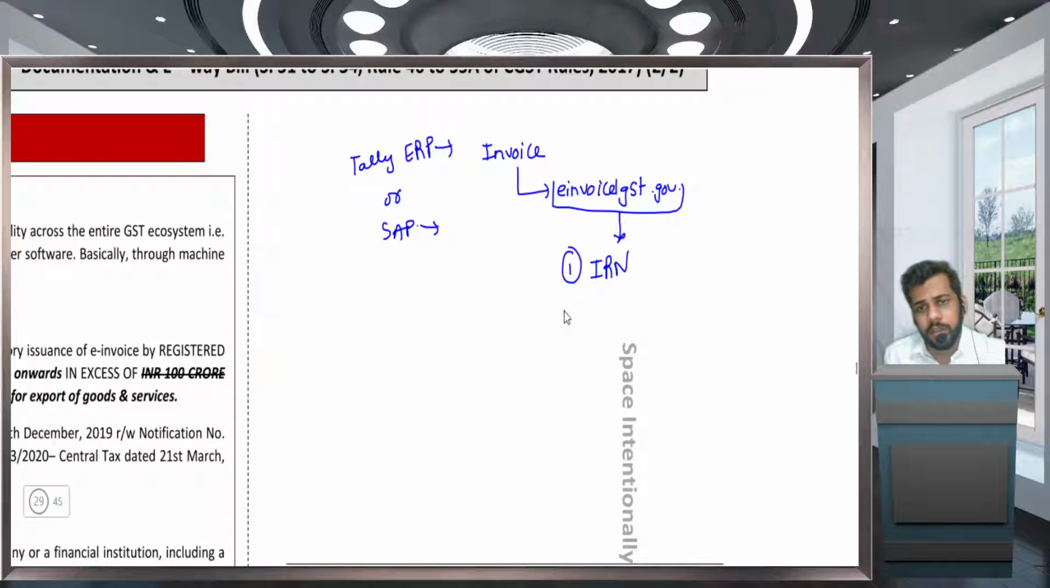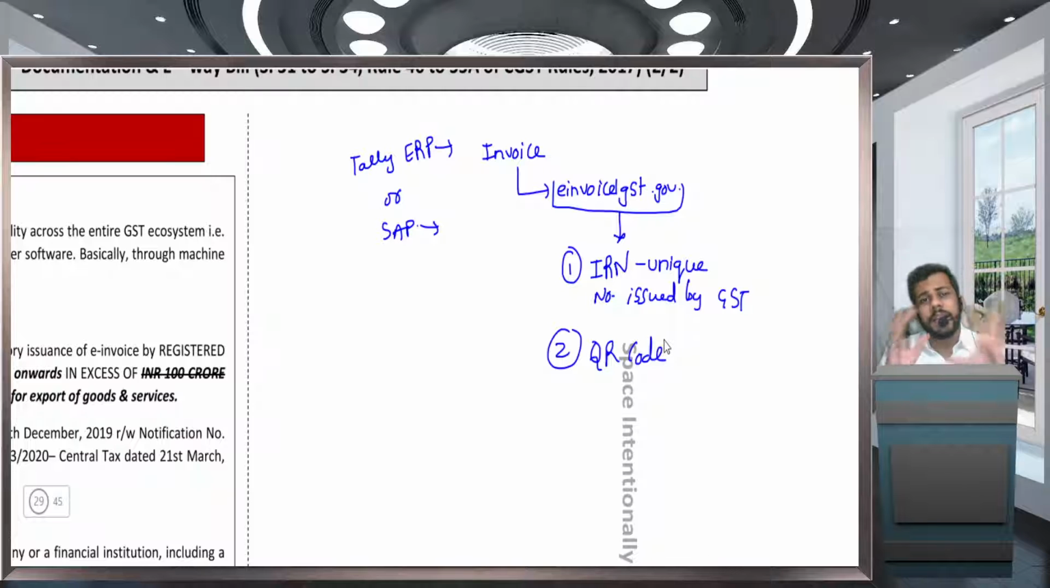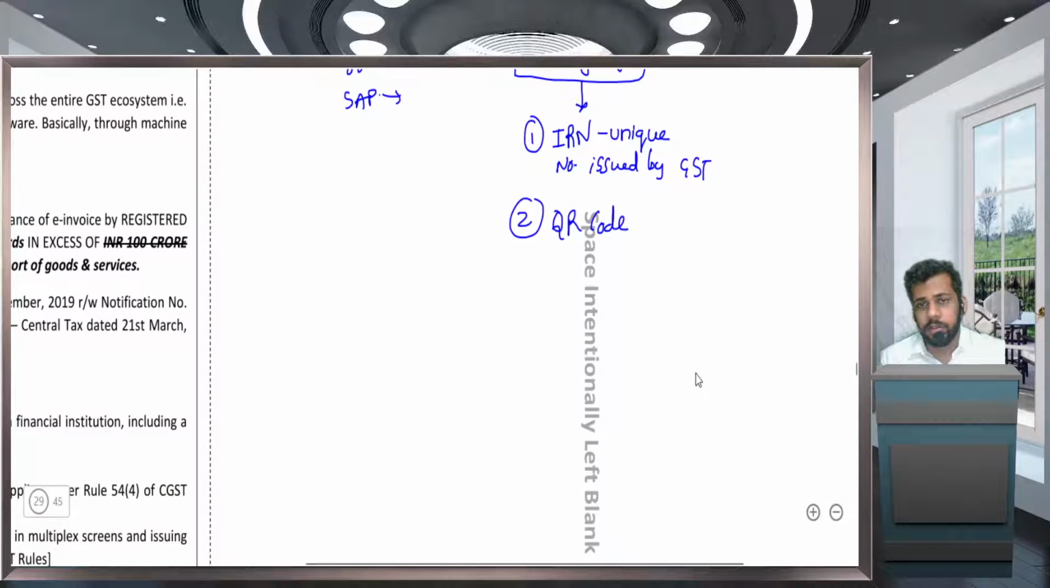The IRN will be issued. IRN is a unique number issued by the GST portal. What will this e-invoicing site do? It will generate a QR code. On scanning this QR code, the details of the invoice will be visible. So this QR code would be generated for an invoice. Next, it will be digitally signed.